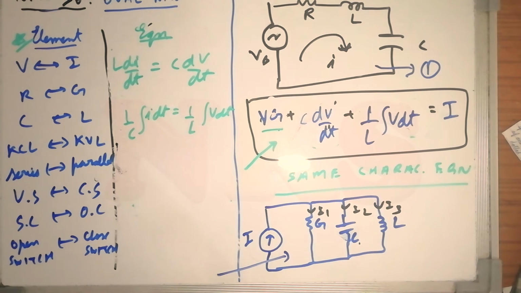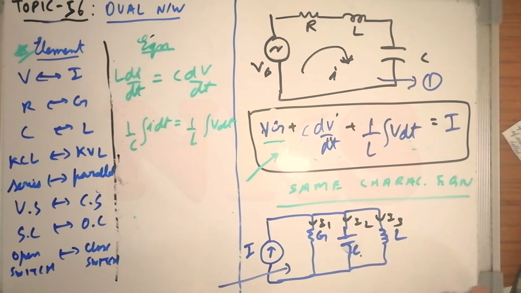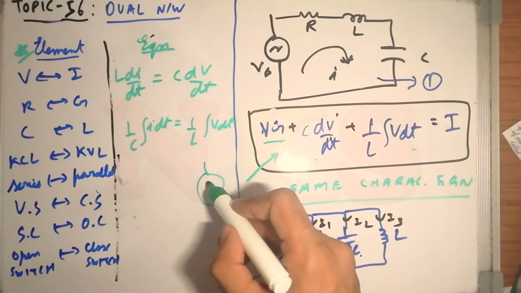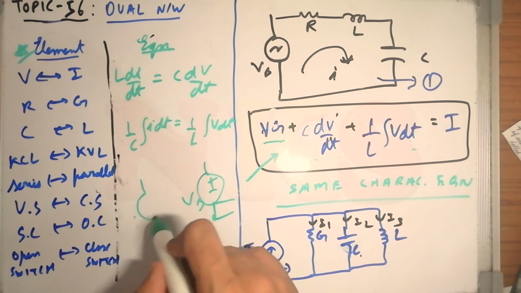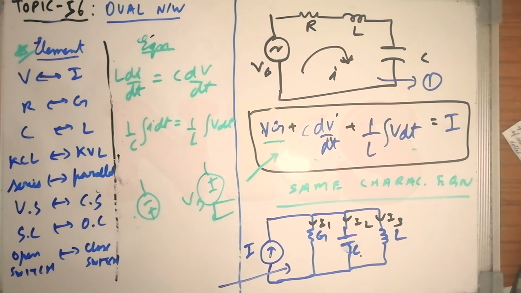Now we will see one problem. One more question must be arising in your mind. This was an AC source, so it doesn't matter which direction. This is also an alternating AC current source, so the direction doesn't matter much. But in DC, if it is given plus minus Vs, then what will be its dual, and what will be the dual of minus plus? That we will see through a problem.